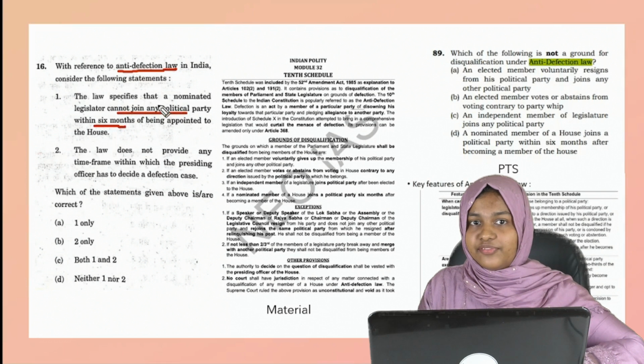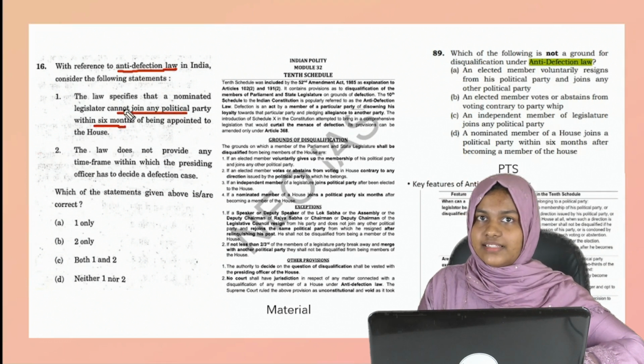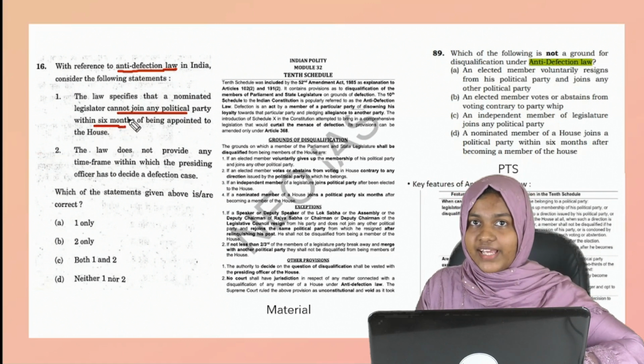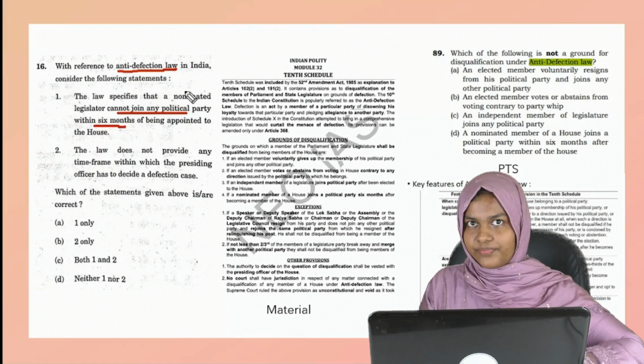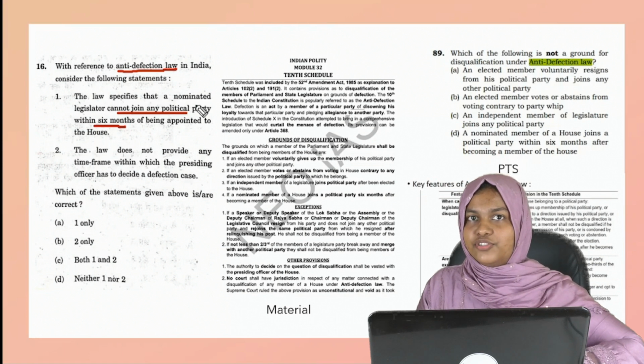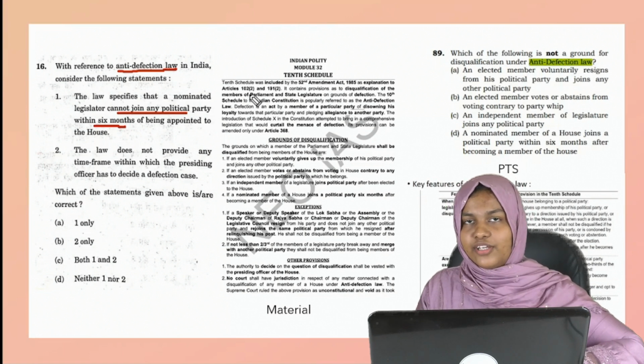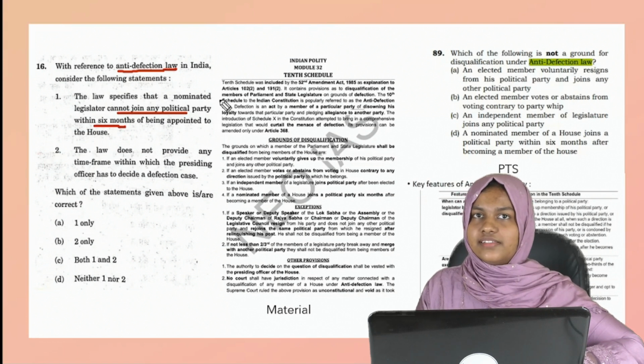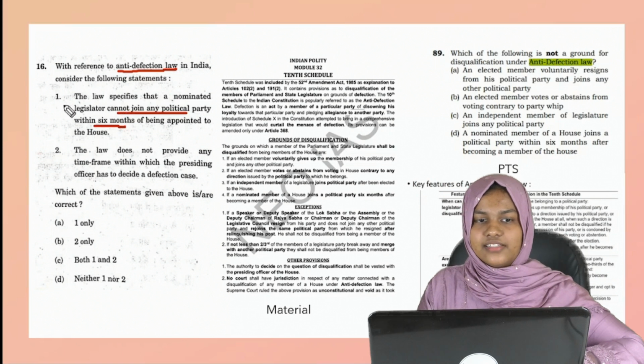This is one of the key features: a nominated legislator can join a political party within 6 months. That is one of the exceptions from the anti-defection law. If a nominated person joins within 6 months, he or she will not be disqualified. But after 6 months, they will be disqualified. So the statement that they cannot join is a wrong statement.